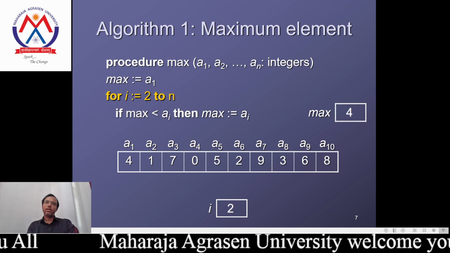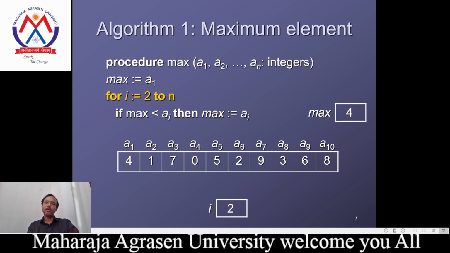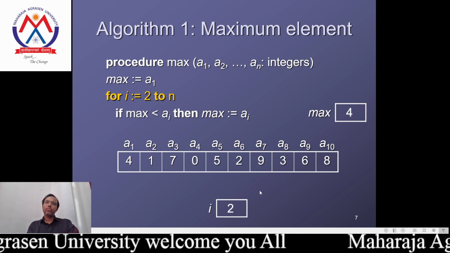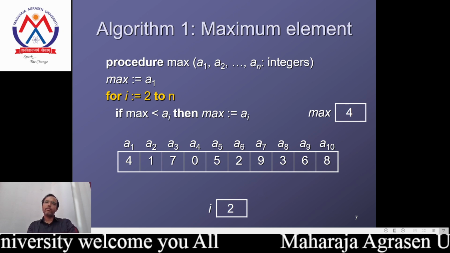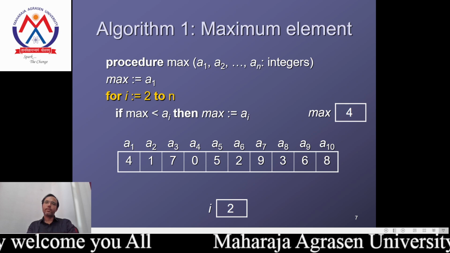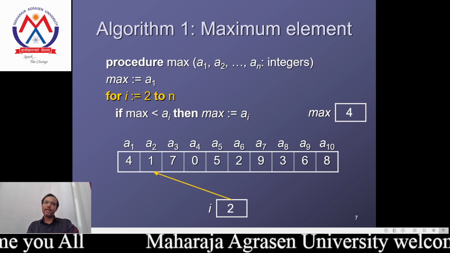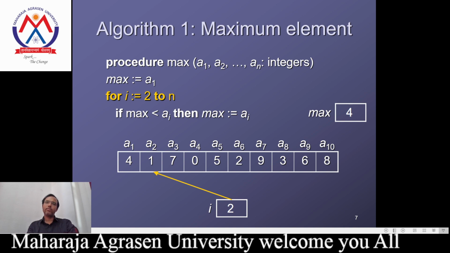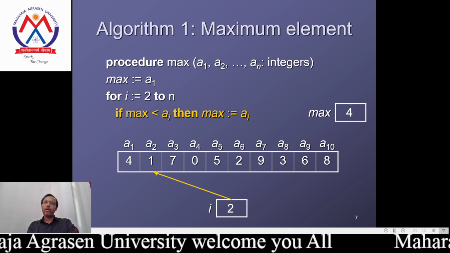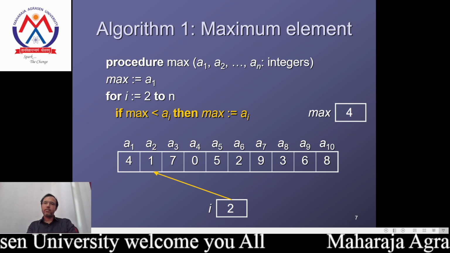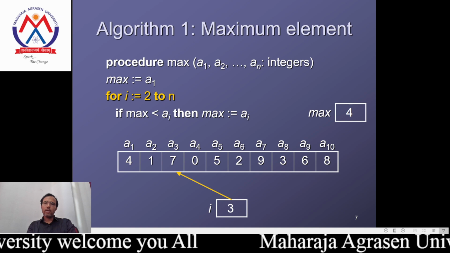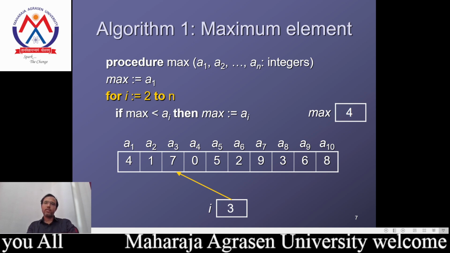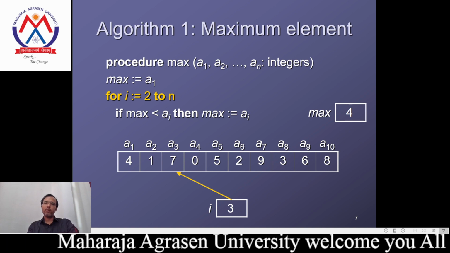Now we get the value I equal to 2, and we compute the values up to n. Thus, we assign the value 2 to the index A2. We check, and 1 is obviously less than 4, the value we have assigned.